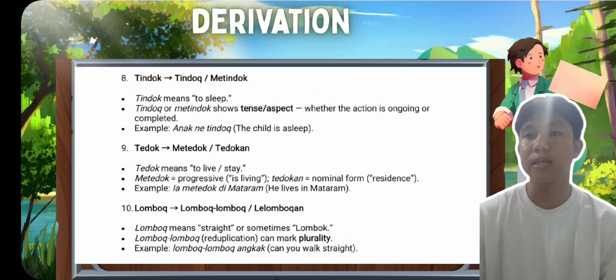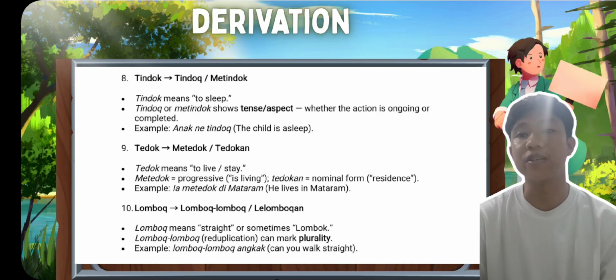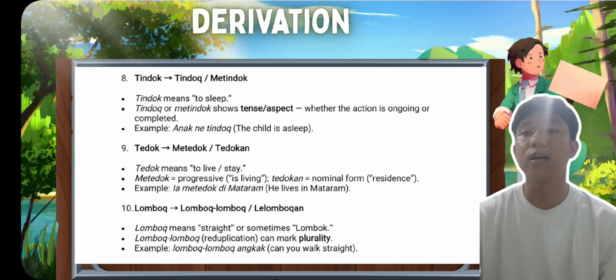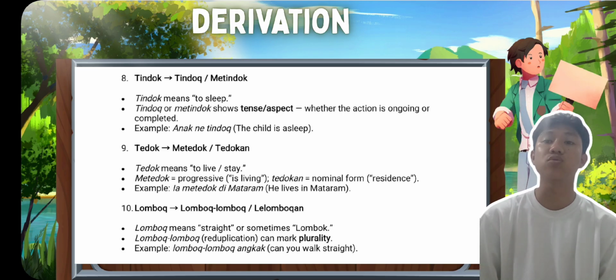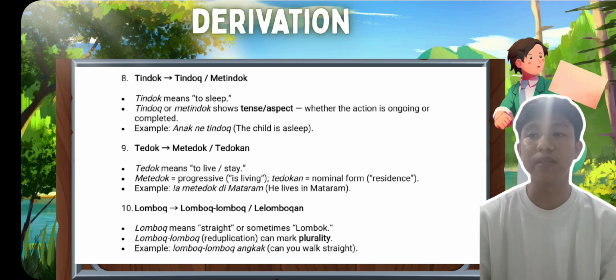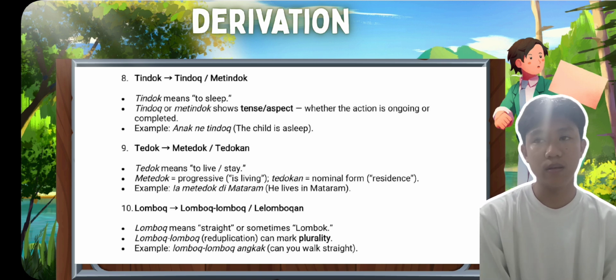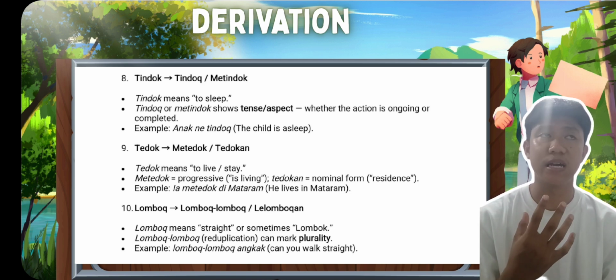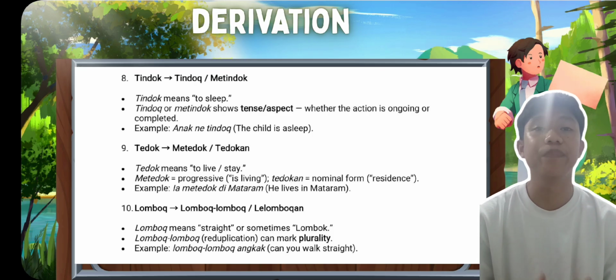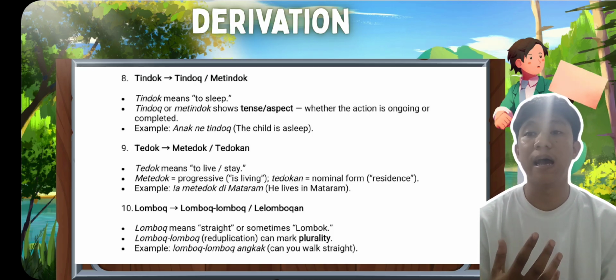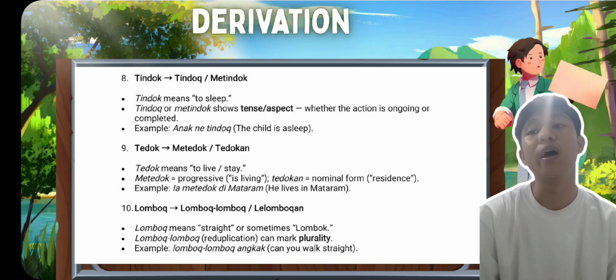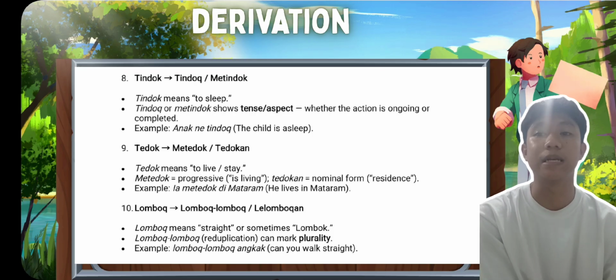So the next is the example of derivation. I chose tindo, which changes into metindo. Tindo means to sleep. Tindo or metindo marks tense and aspect, whether the action is ongoing or completed. The example is anak metindo. That means the child is asleep.